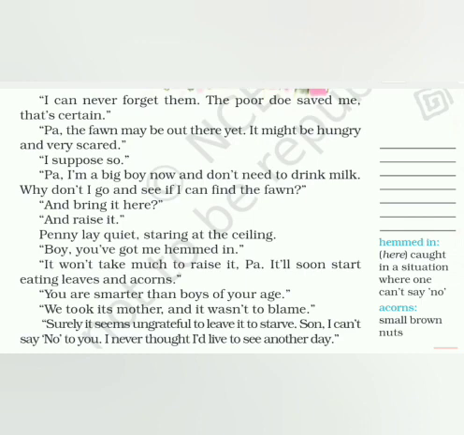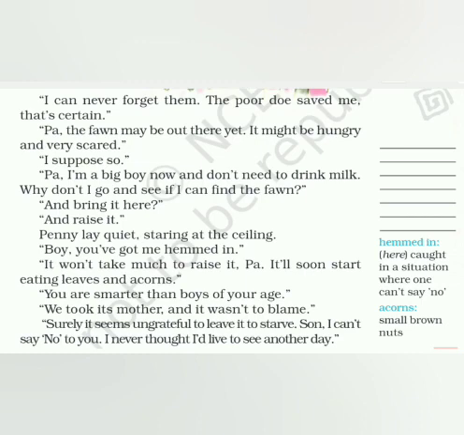Pa, the fawn may be out there yet. It might be hungry and very scared. So now he's trying to tell his father something about the fawn. And Jody tells his father, Papa, the fawn is there still. The fawn is all alone. It's still a baby. It was still drinking its mother's milk. It is still out there. It might be hungry and very scared.